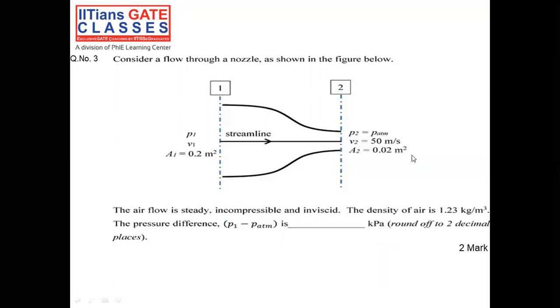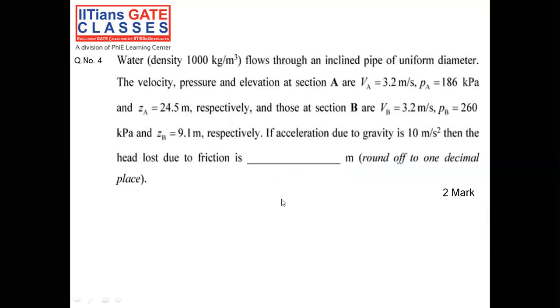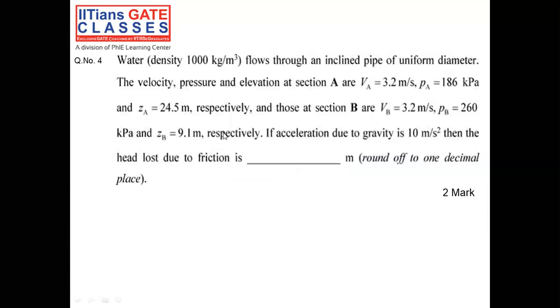Now, let me solve this question. Okay, now the solution.